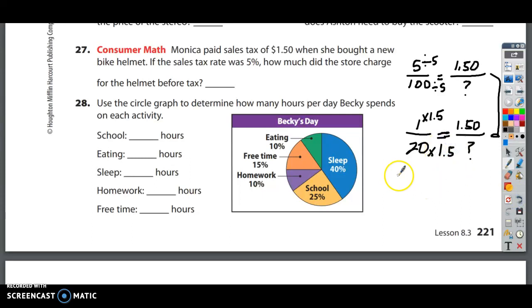So I'm going to do 20 times 1.5. I'm going to set this up like this. 1.5 times 20. I'm going to put that 0 off to the side because I'm actually not going to use it to multiply. I'm just going to annex it to the end of my answer. 2 times 5 is 10. 2 times 1 is 2, plus 1 is 3. And then move my decimal over once, and I'm going to get 30. And that's the answer. It's $30.